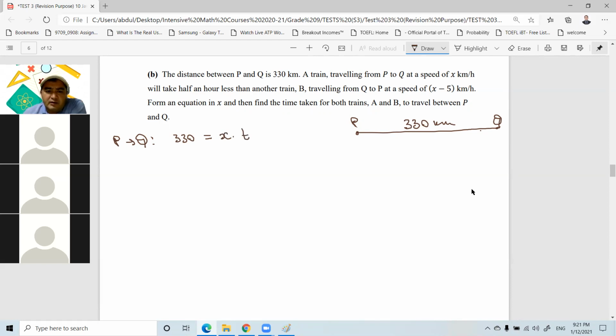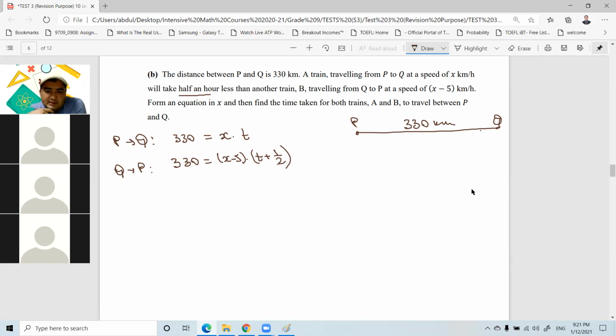And half an hour less than another train B traveling from Q to P. So now we are talking about another train that is traveling from Q to P. And also if he travels the whole distance, that's 330 kilometers, and the speed is X minus 5, right? And now in the previous one, the train traveling from P to Q, that time is T, and that T is 30 minutes, half an hour less, right? So here it should be T plus 1 over 2, because T is half an hour less than T plus 1 over 2. Okay, that's the first part.